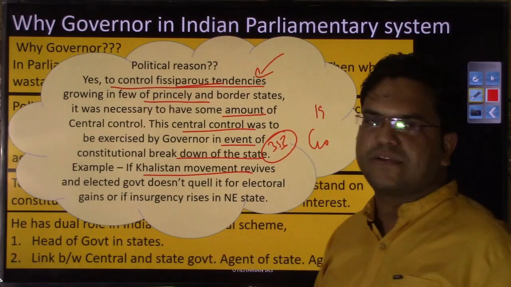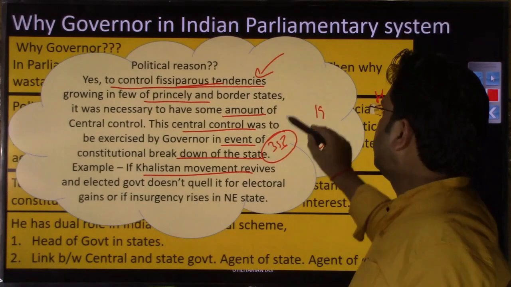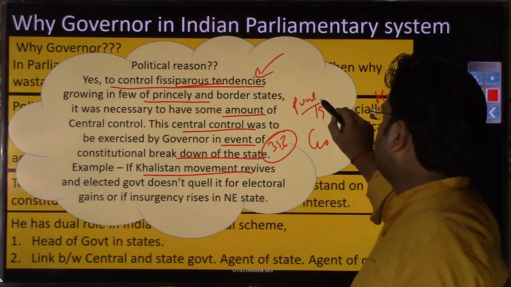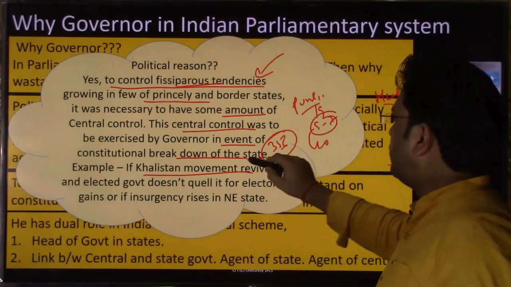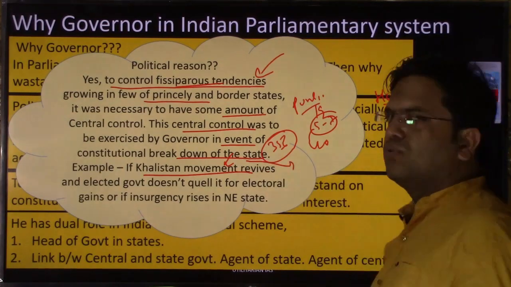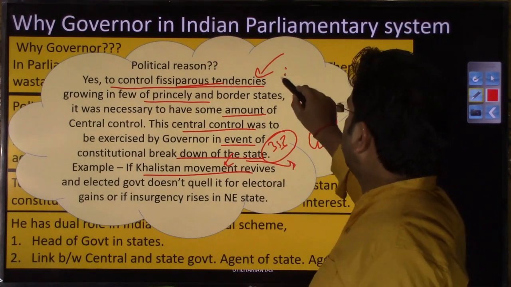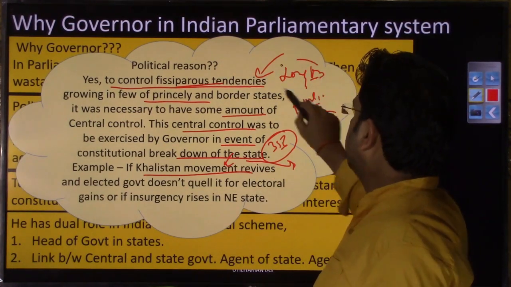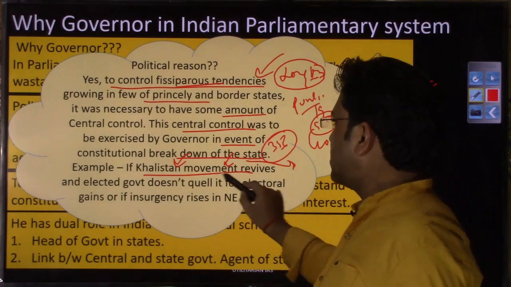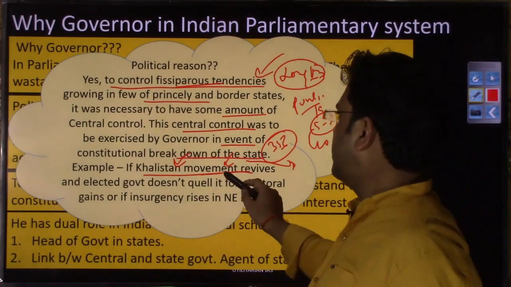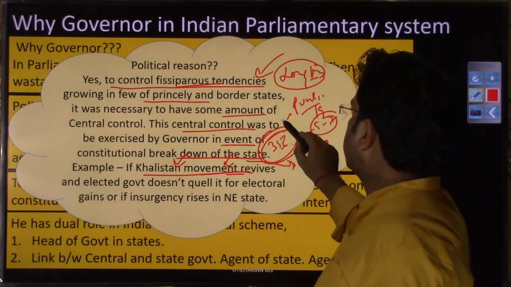For example, if the Khalistan movement revives, suppose the elected government in Punjab sees a short-term benefit in supporting this kind of movement. They think, for five or seven years, if supporting this movement secures a particular section's vote bank, they will support it without looking at the long-term loss it will cause to the country. There may be political reasons to support these kinds of movements. And if the governor sees that something like this is happening and the elected government is not doing anything, the governor should have power, and the governor has been empowered through Article 356.